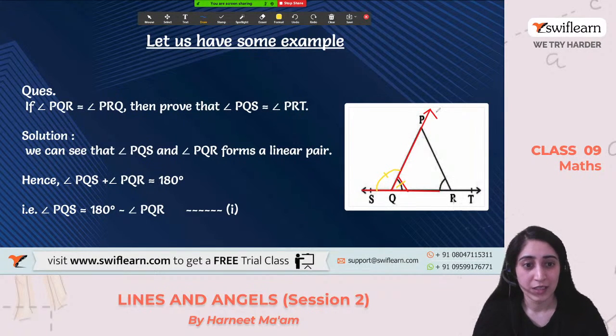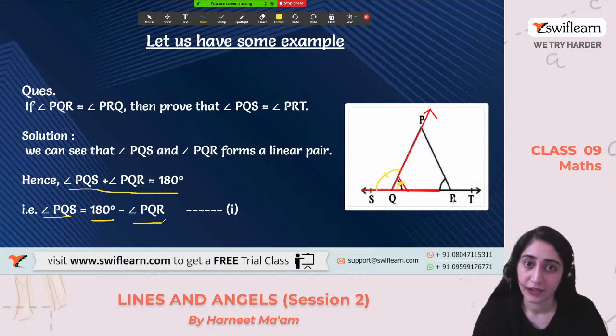Clear with this one? So we know angle PQS and angle PQR sum up to 180 degrees. We can calculate the value of PQS from this, or PQR, wherever we want. So angle PQS is equal to 180 degrees minus angle PQR. Clear?